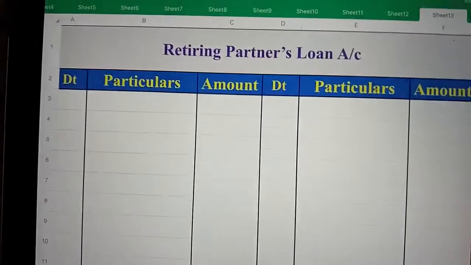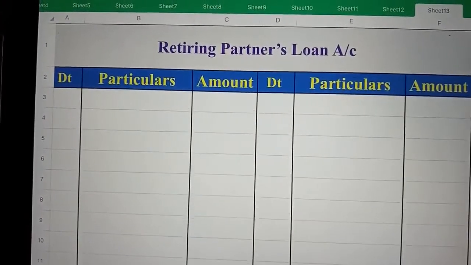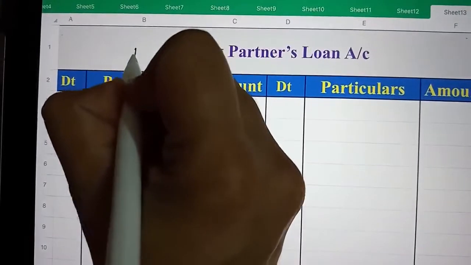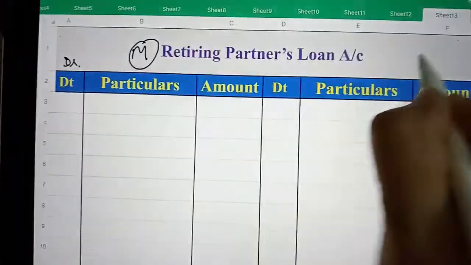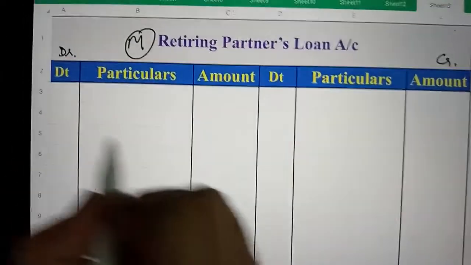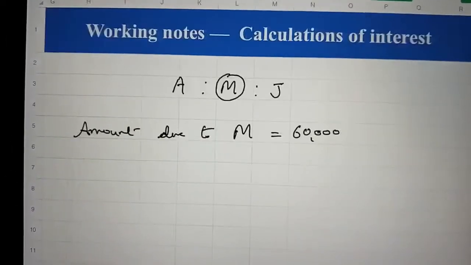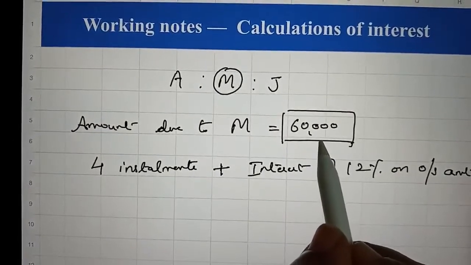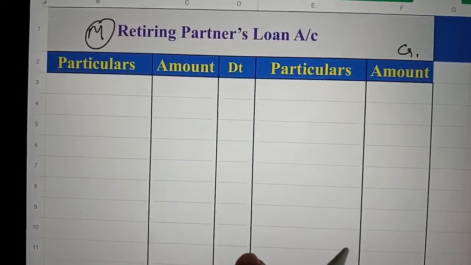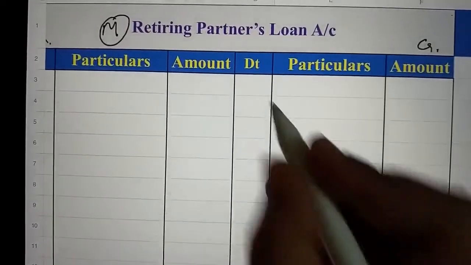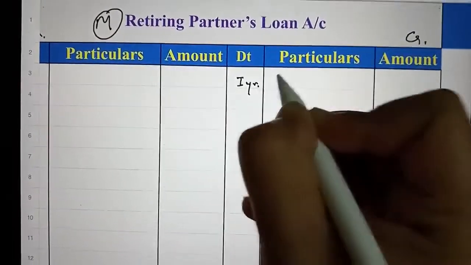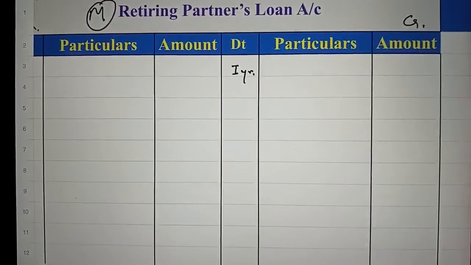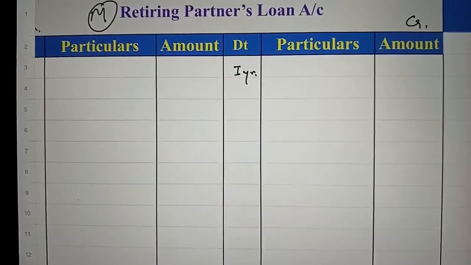So first prepare the format of the retiring partner's loan account. Here M retires, so M's loan account should be prepared. This is the debit side and this is the credit side, and the amount due to him of rupees 60,000 should be written on the credit side. It is the first year, because dates are not given here, so we will write only first year.